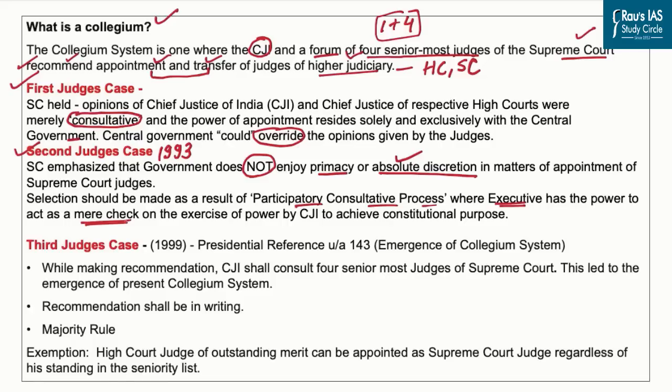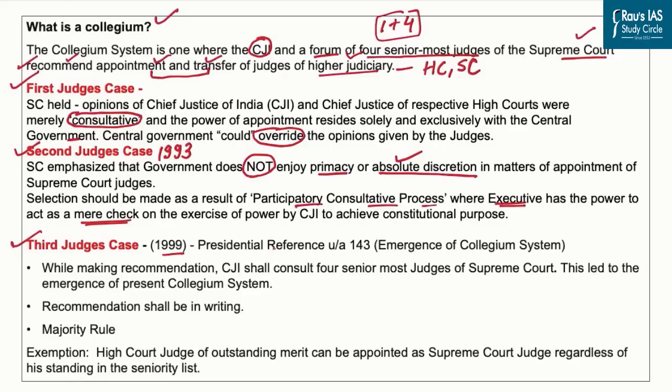Well, it simply means that the absolute power which was given to the executive under the first judges case was now denied. However, there was still a set of confusion about how this consultation should be made possible. What should be the ideal criteria? What should be the procedure to go for a collegium type of system? Well, this problem came to an end under the third judges case, which is also an important precedent when it comes to the presidential reference to the Supreme Court.